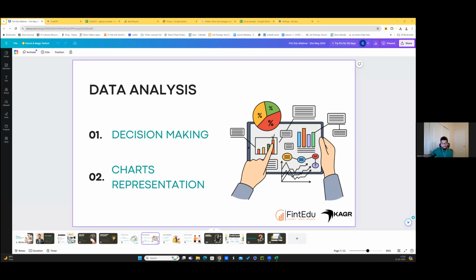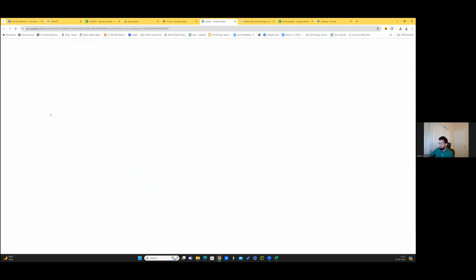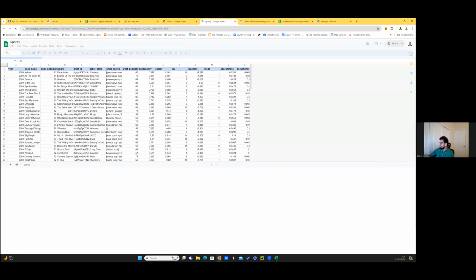I'm going to directly copy paste it inside of ChatGPT. I'm not going to change it, I'm just going to attach the file, and ChatGPT will be able to understand and do decision making on top of it. So let me just open the window for you here. Let me know once you can see it. I will also zoom in a little so that you can understand the data.